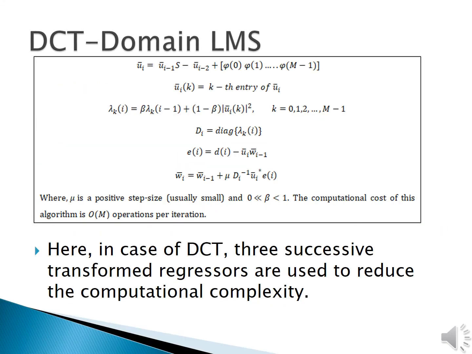The transformed vector Ui bar is obtained using the previously computed transformed vectors in the past two iterations, that is Ui minus 1 bar and Ui minus 2 bar, the m by m matrix S and the pi of k. Since the computation of Ui bar is nothing but a linear transformation and the addition of two vectors, the computational cost of this algorithm also continues to be of the order of m.